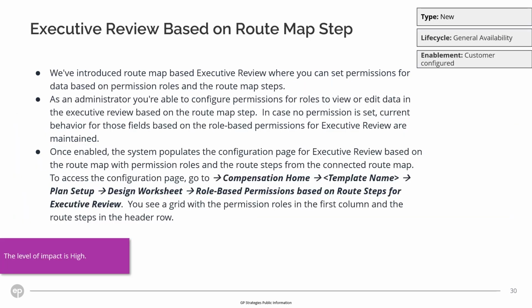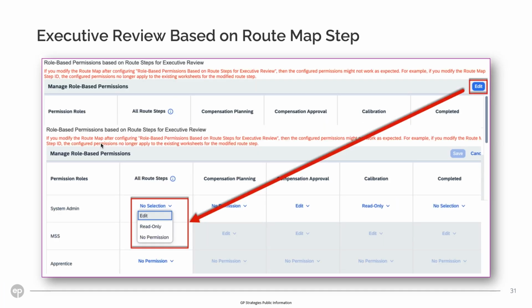Executive Review based on Route Map step. You can now set up Executive Review permissions for data based on permission roles and steps within the route map. As an administrator, you can configure permissions for roles to view or edit data in Executive Review based on the route map step. If no permission is set, current behavior for those fields based on role-based permissions for Executive Review are maintained. Once enabled, you see a grid with the permission role in the first column and the route steps in the header row. You have 4 permission options: no selection, read only, edit, no permission.